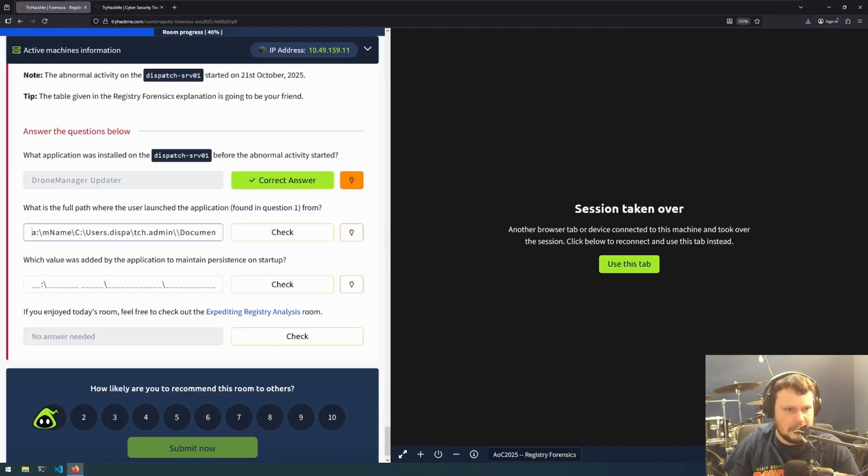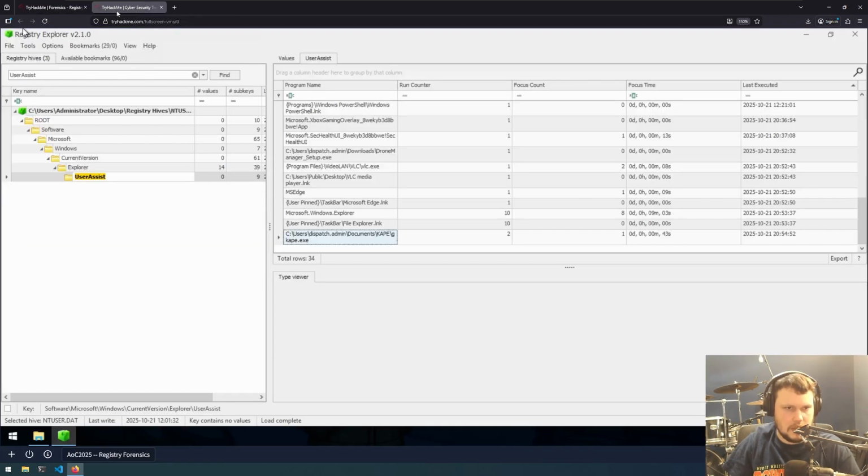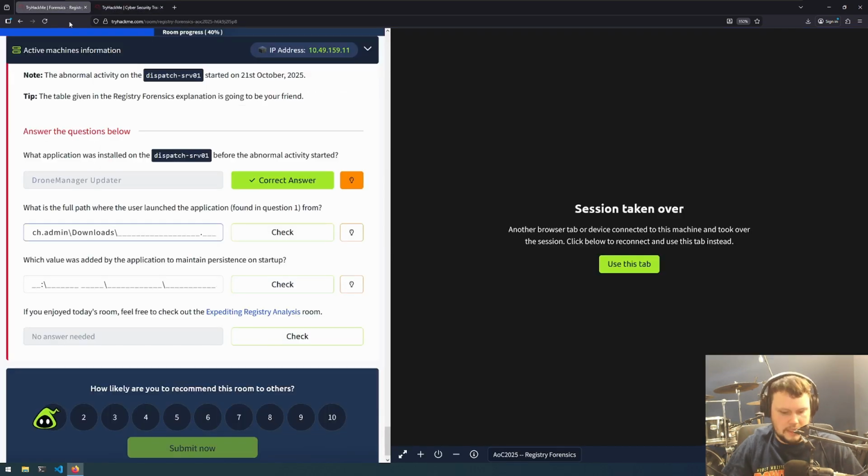Okay, so I copied it in, but it came out a little weird, so let's just delete all that. Users, dispatch, and it's Documents. Actually, it looks like it's this one. Downloads, and then Downloads and Drone Manager. It's got setup.exe. There we go.